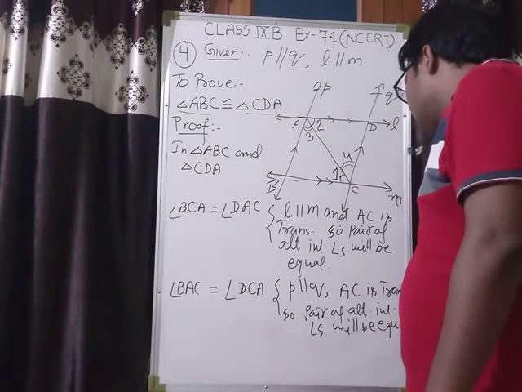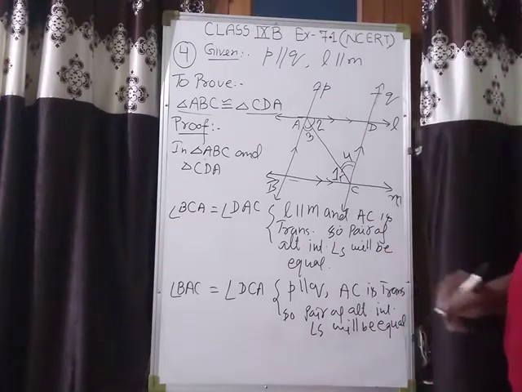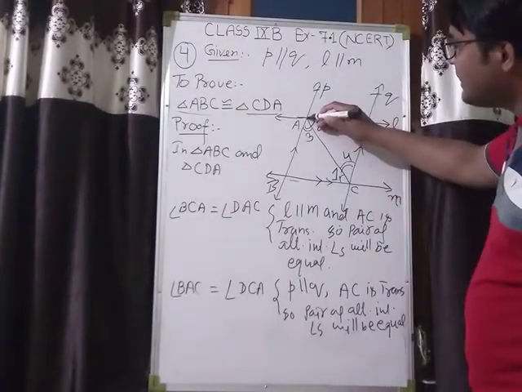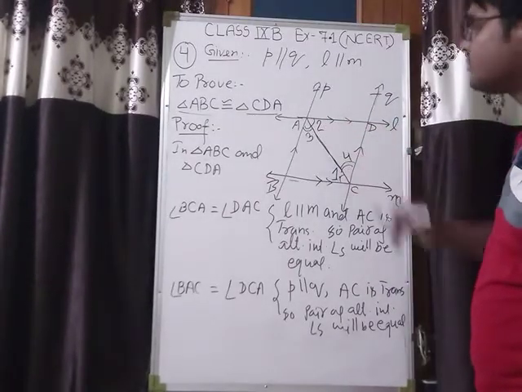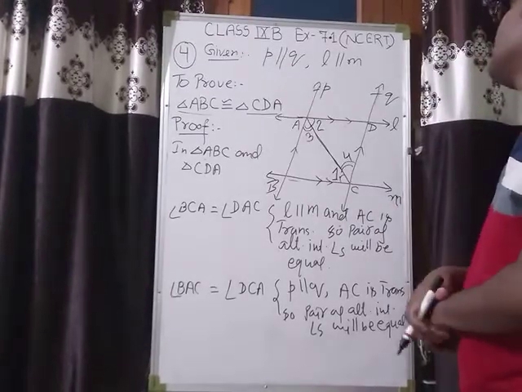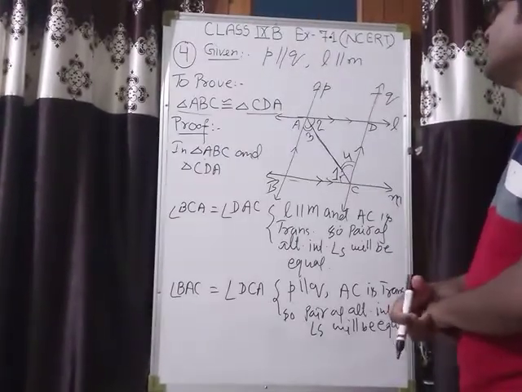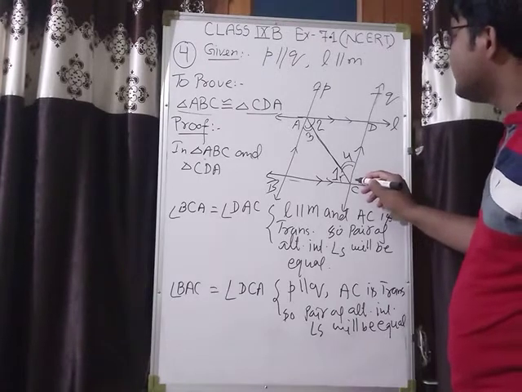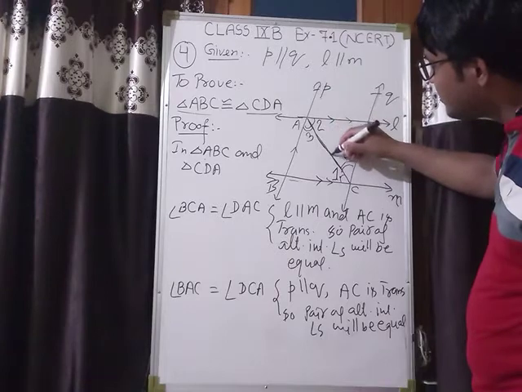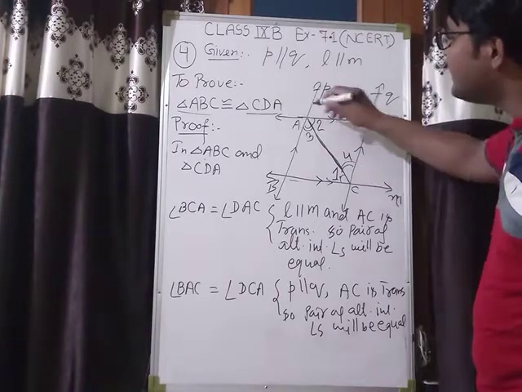Okay, now you can see that in triangle ABC, AC is a side. And you can also see that in triangle CDA, AC is also a side.